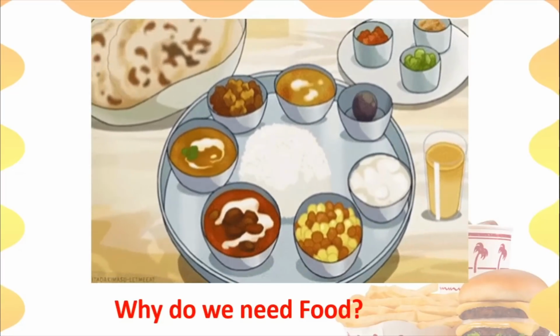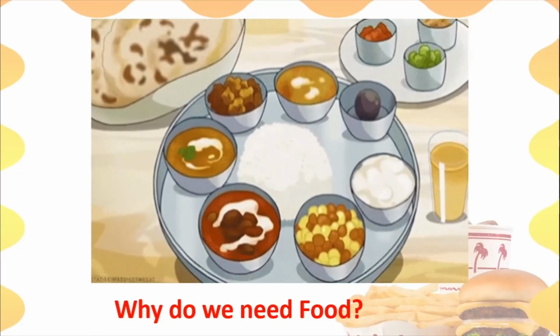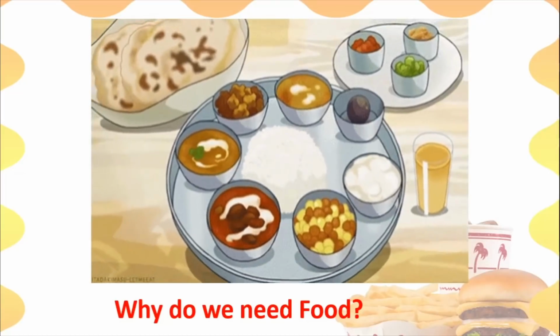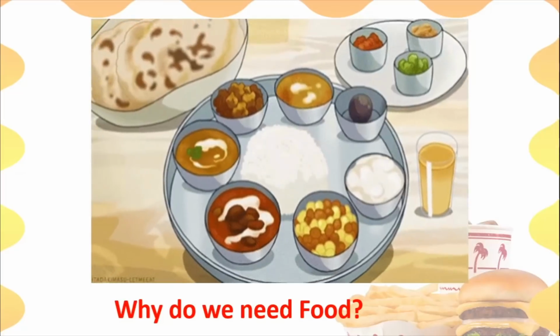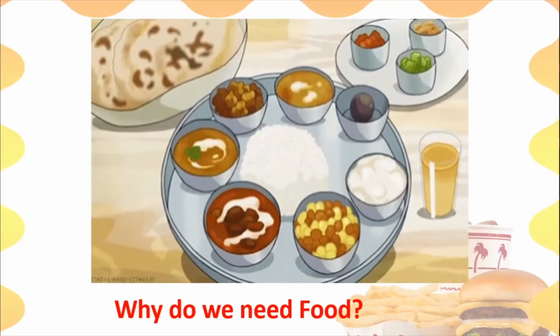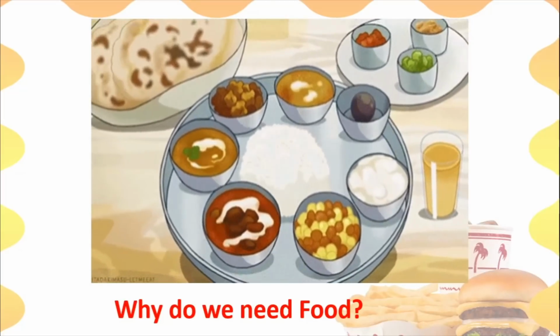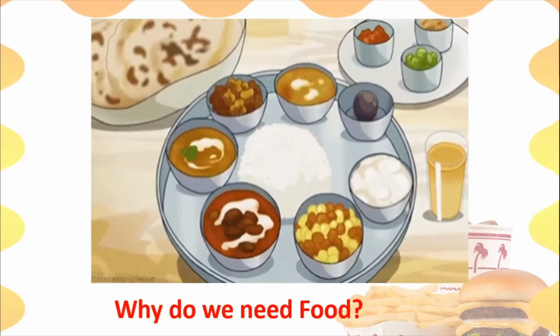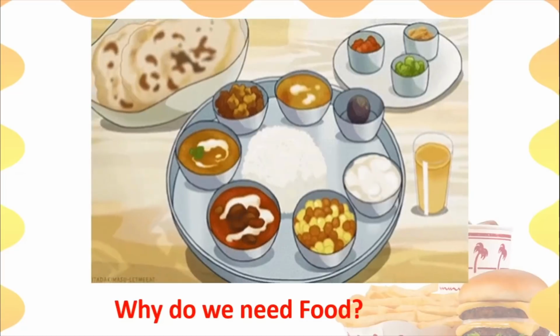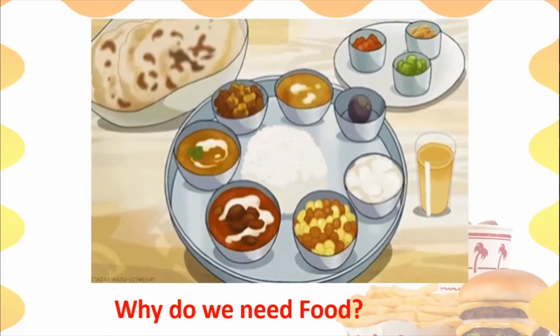We eat roti, we eat rice, we eat different kinds of vegetables, and we eat different kinds of chutneys, pickles, etc. All this together, whatever we eat, is called our food. It is also called our diet. But in this lesson we will call it our food.